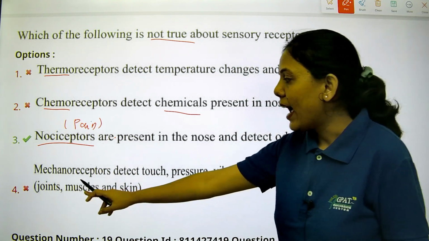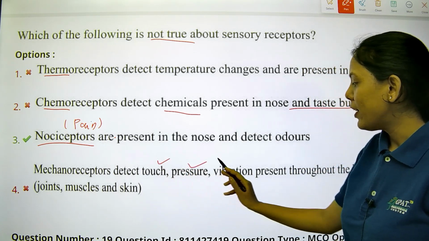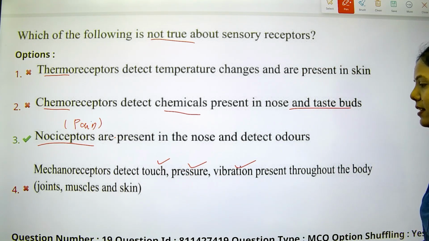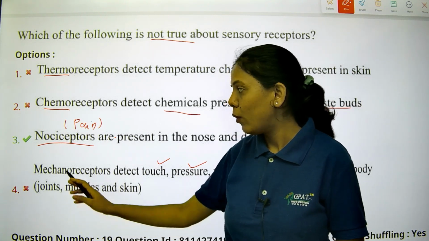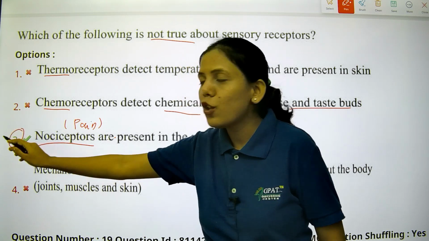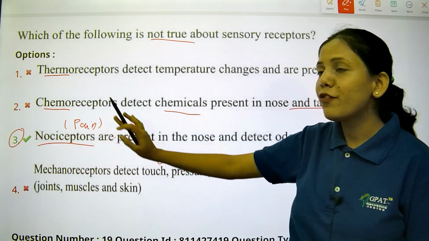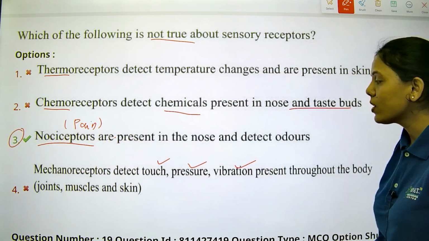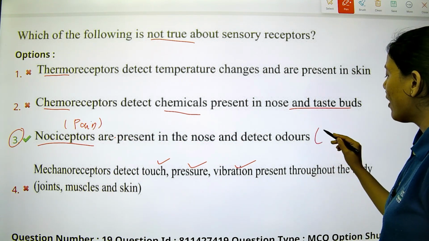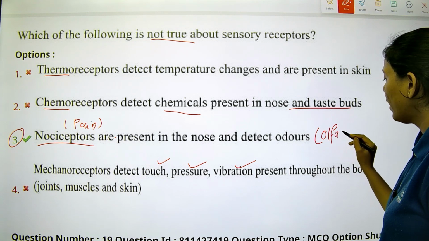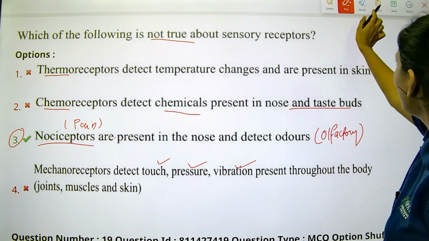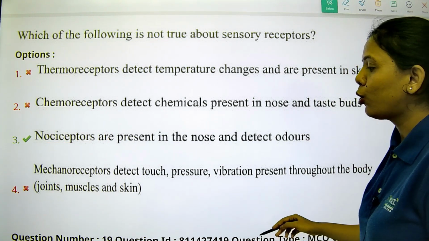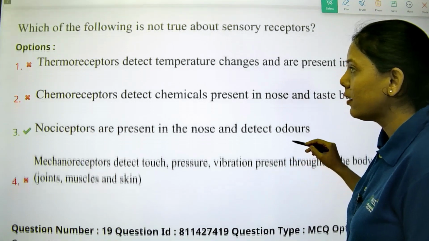Fourth is mechanoreceptors detect touch, pressure, and vibration, which is present throughout the body, that is joint, muscle, skin. So this is the right pair. Among these, the third is not the right pair. Nociceptor is for the pain, but they have given it for the nose and detecting odors. For this, we have olfactory, for the detection of odor and all. So option 3 is not true. So option 3 is the right answer.